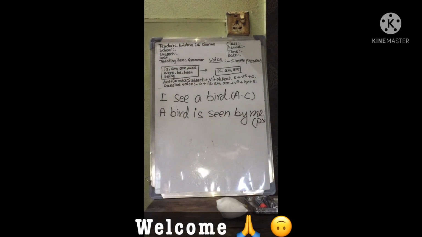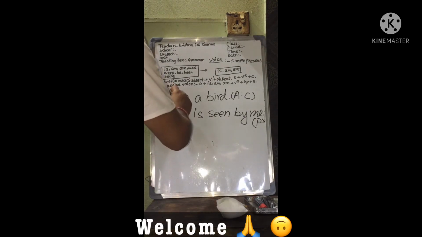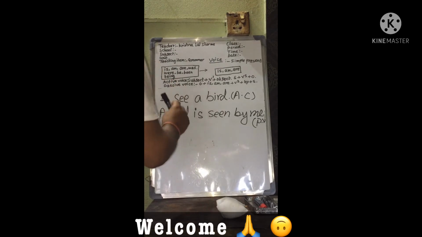Passive voice. In these two sentences, in the first sentence the subject is active. In the second sentence, the subject a bird is passive, it is acted upon. In the first sentence, the subject I is active, it acts.